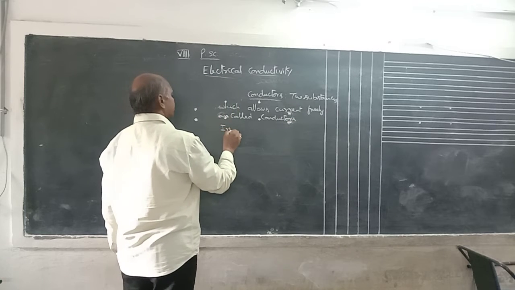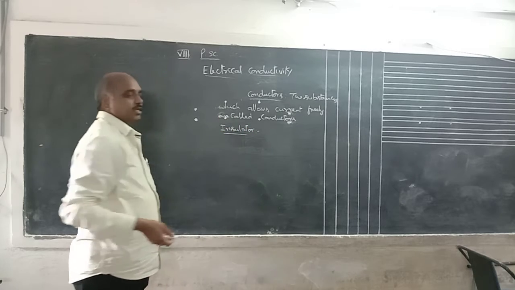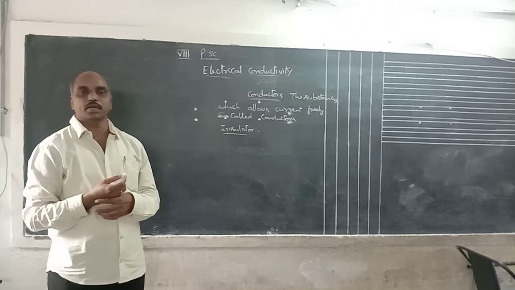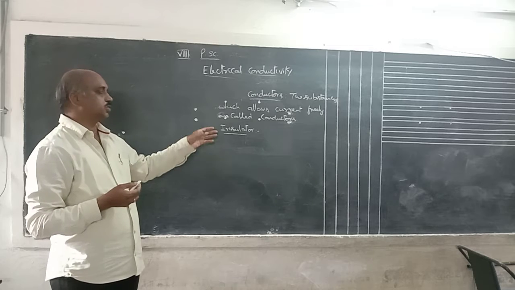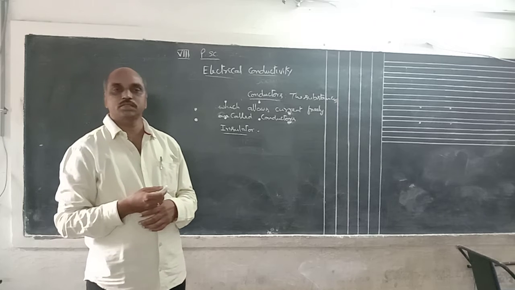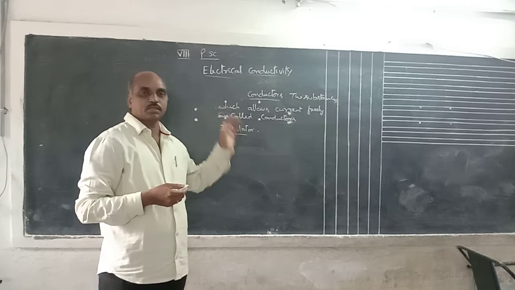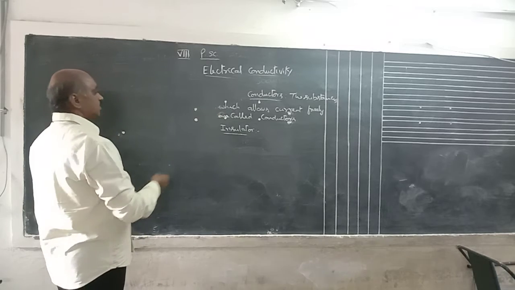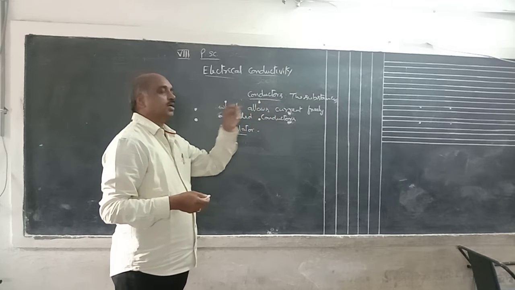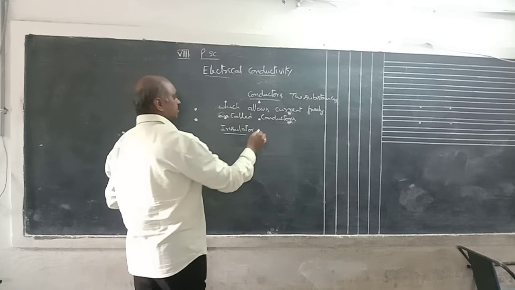Here, an insulator means the same definition, just the converse. The substances which do not allow the current freely are called insulators. We have to find out whether the given substances are good conductors or insulators, bad conductors, by using a small experiment. Insulators are also called bad conductors.